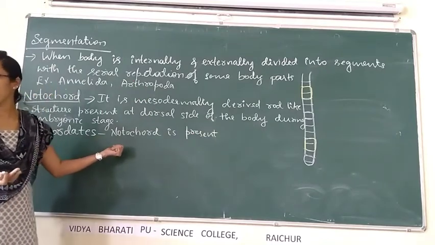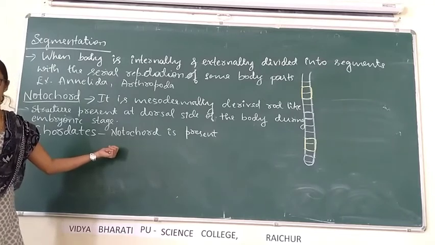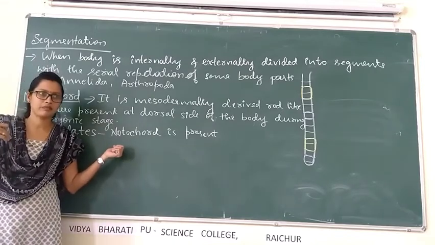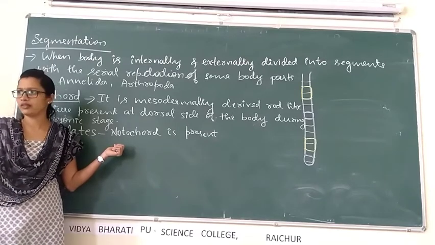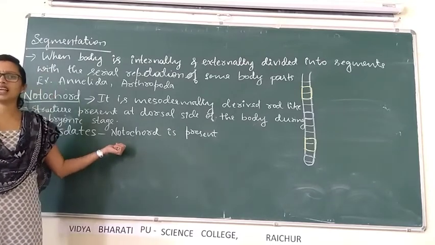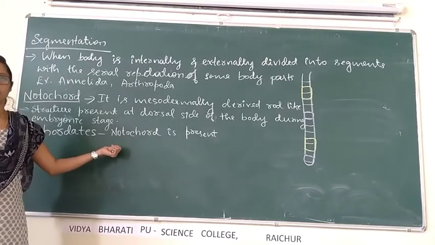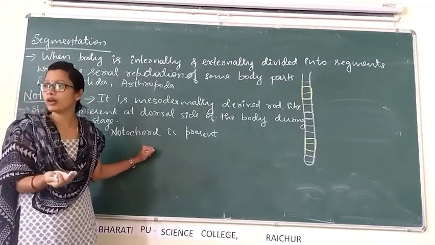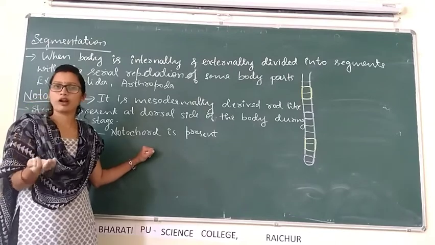For example, Pisces, meaning fishes, Aves, birds, mammals including human beings, then amphibians, frogs. In all these animals we can observe the presence of notochord. But in some animals, notochord is replaced by the vertebral column. In human beings, notochord is replaced by the vertebral column.